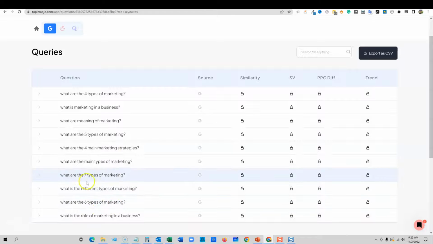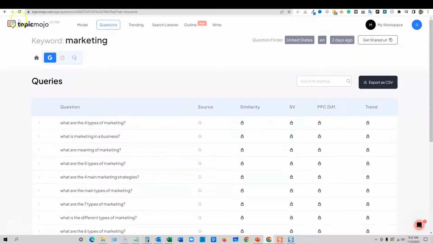What are the 6 types of marketing? What are the 7 types of marketing? I mean, that is just nuts. How many keywords? And these are keywords that you get the feeling may not show up. I'd have to do some tests, but I'm going to be picking up SEMrush soon, and maybe I can run some tests to see if these keywords are not even found in the database, which means that TopicMojo is like one step ahead of all these other keyword research tools, finding keywords that are less known, but people are actually typing in.